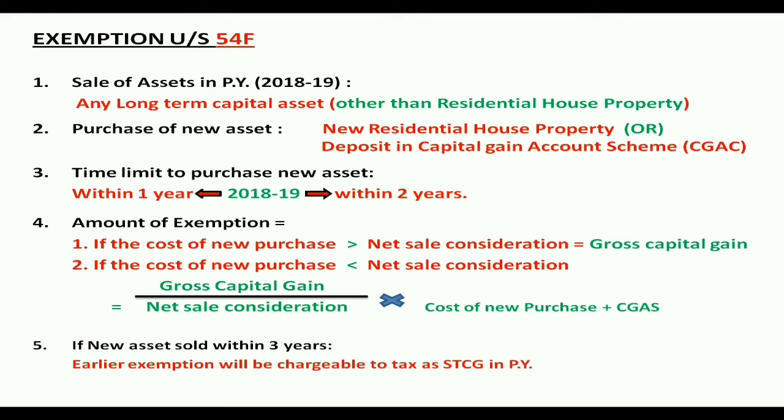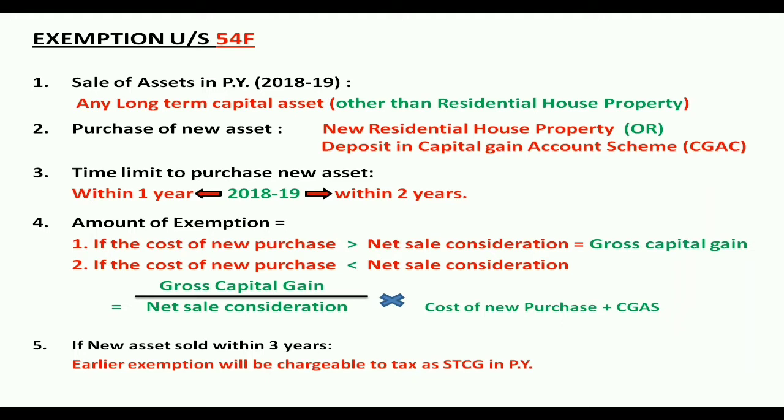The second condition is the purchase of a new asset or investment by the assessee. He can purchase a new residential house property or deposit in the capital gain account scheme. He can go with any one option, and that investment needs to be done within a time limit.